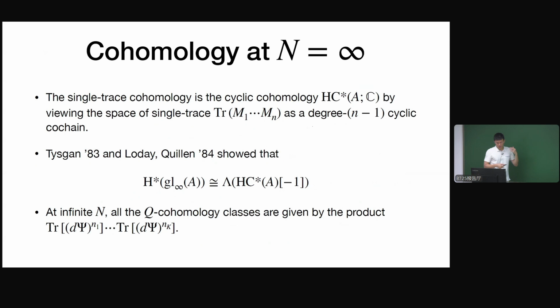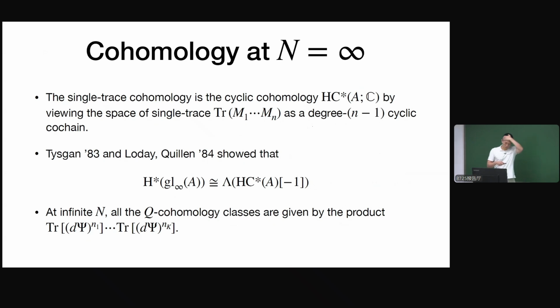So if we phrase that in mathematical terms, these single trace cohomology are actually the cyclic cohomology. Basically, the way to view it is to think of the traces as a degree n-1 cyclic cochain.